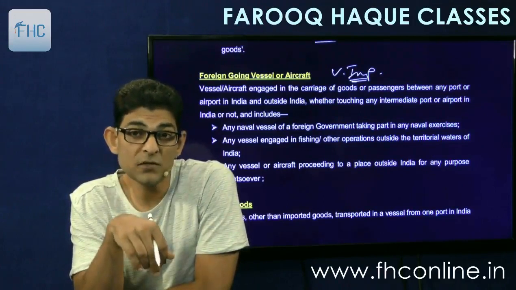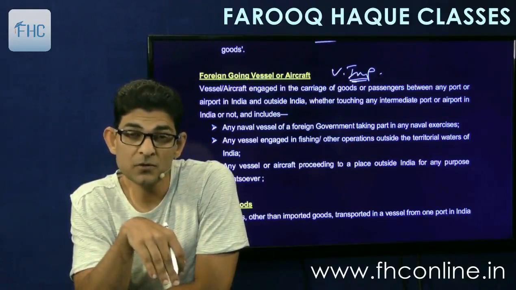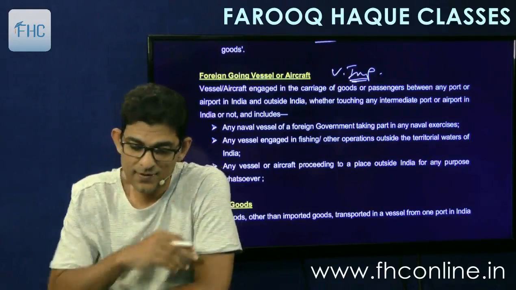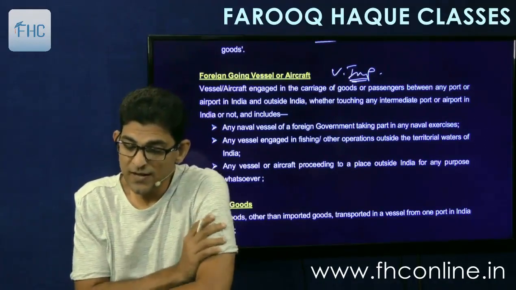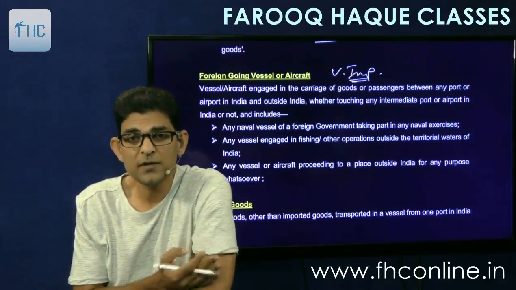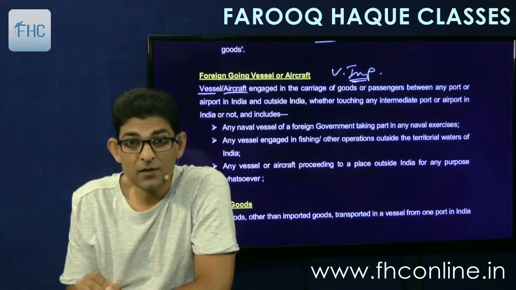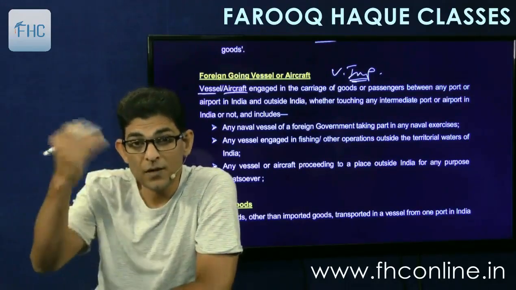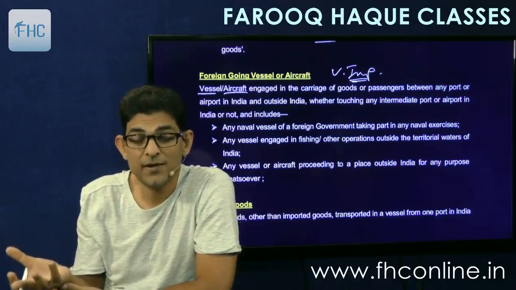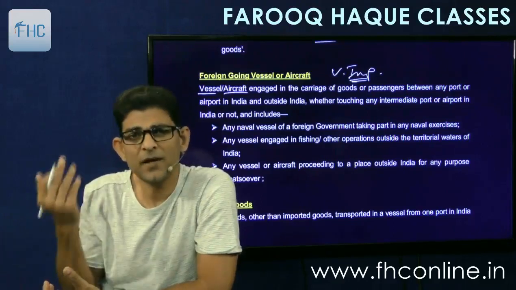What is a foreign going vessel or aircraft? We are going to supply ship stores to them and claim exemption. But what is a foreign going vessel? So that definition is given here. A vessel or aircraft engaged in carriage of goods or passengers between any port or airport in India and outside India. Simple. A vessel means ships, aircraft means aircraft, which come into India, go out of India, come into India, go out of India. They are called foreign going vessels or aircraft. Simple. So a ship is coming from Dubai, will unload some goods, take some goods and again go to Dubai.